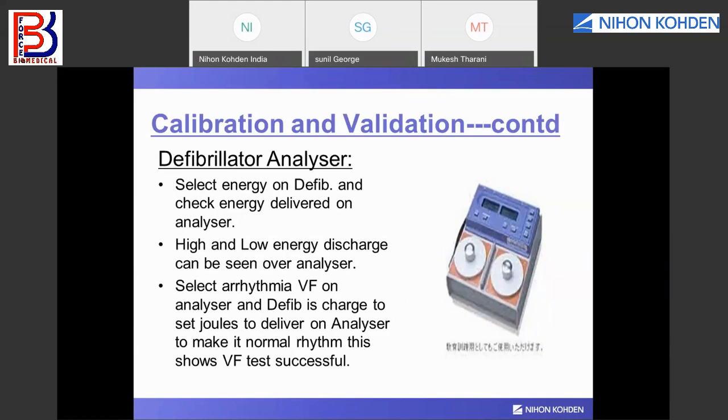Usually a defibrillator is used to convert VF arrhythmia into a normal rhythm by giving a high-value shock. So this defibrillator analyzer works as a patient which can generate various arrhythmias, including ventricular fibrillation, which is useful for a defibrillator to deliver the shock. When we generate a VF through this analyzer, it will show a VF waveform on the defibrillator, and after delivering the shock through a selected energy level on the defibrillator, it will show a normal rhythm. That means it has passed the VF test.